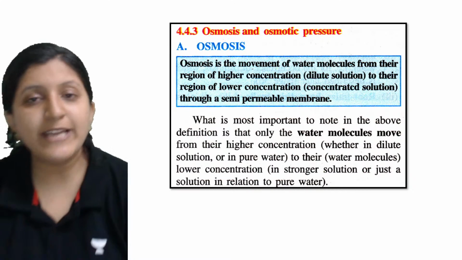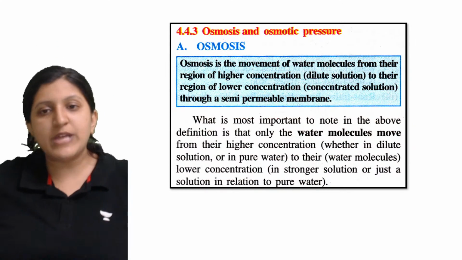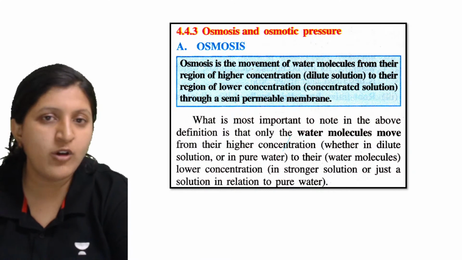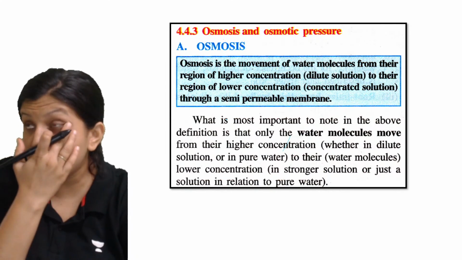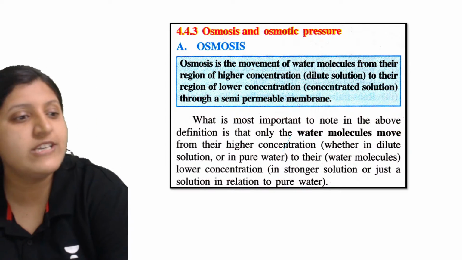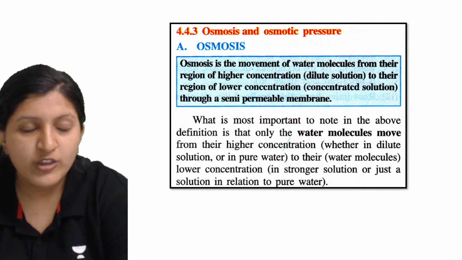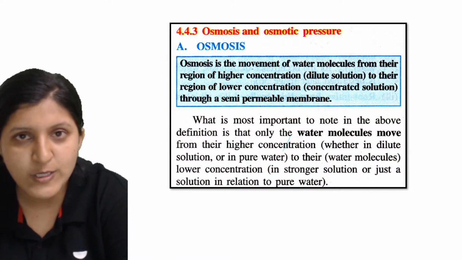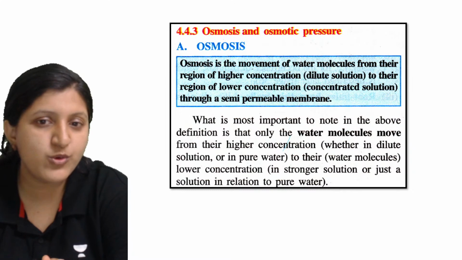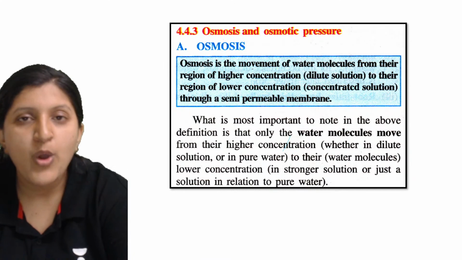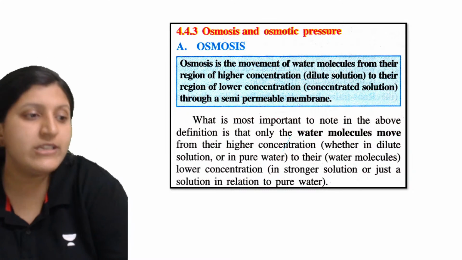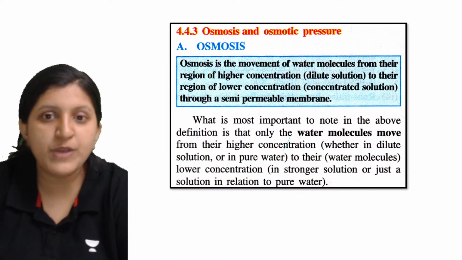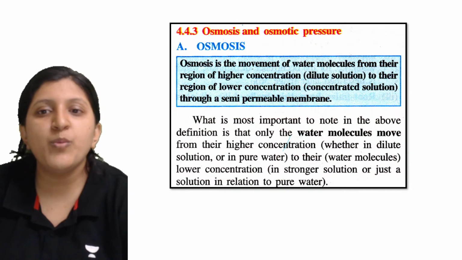Alright, so with respect to that, we have the next process here, that is osmosis and osmotic pressure. So what exactly is osmosis or osmotic pressure? We'll discuss osmosis now. Diffusion is without any membrane, okay? There is no involvement of any membrane. Same as diffusion, osmosis is also the same, but there is a barrier, that is a semi-permeable membrane, where it allows only the water to enter freely, that is the solvent to enter freely, but the solutes are not allowed inside. Okay, so osmosis is basically movement of water.